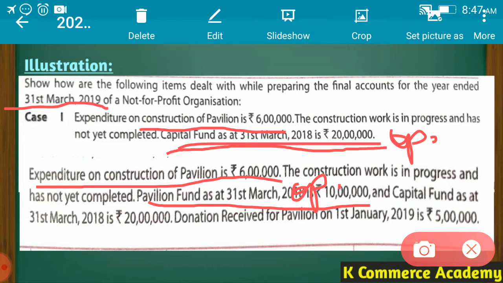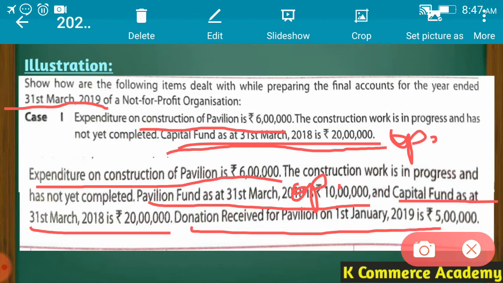A specific fund is there for this expenditure. And capital fund as at 31st March 2018 was rupees 20 lakhs as mentioned earlier. Donation received for pavilion on 1st January 2019 was rupees 5 lakh.